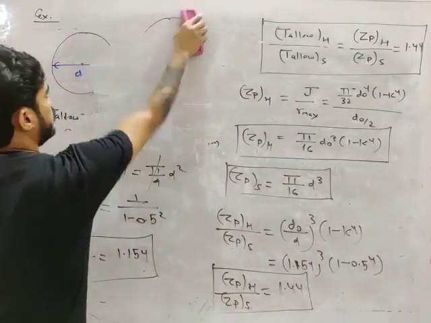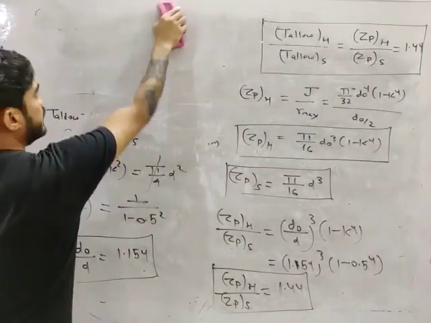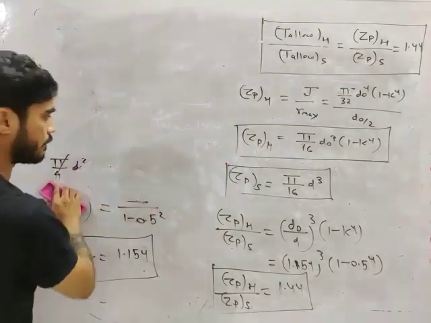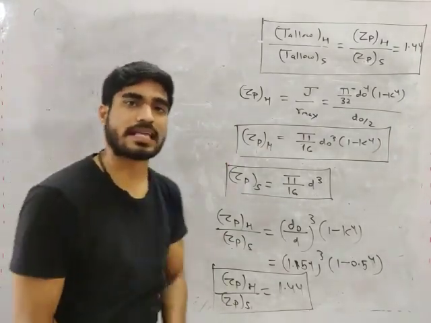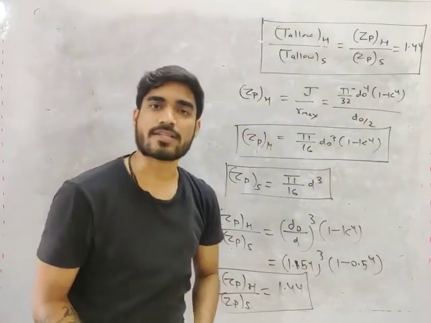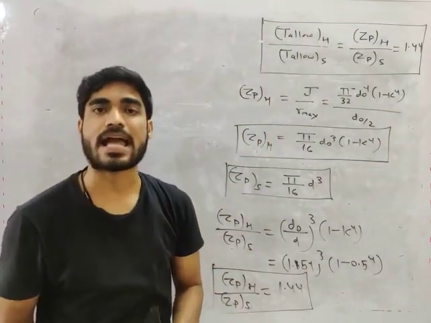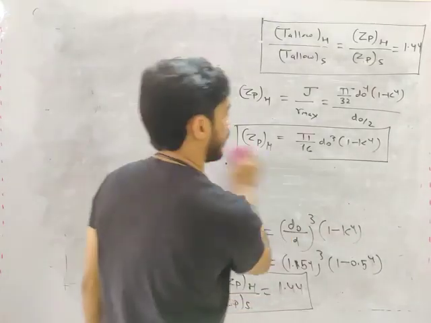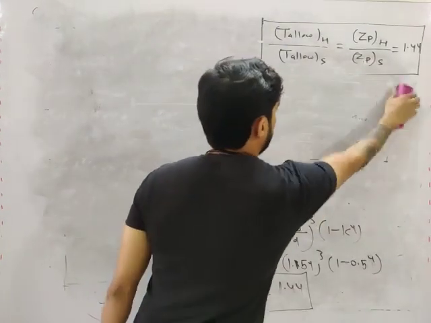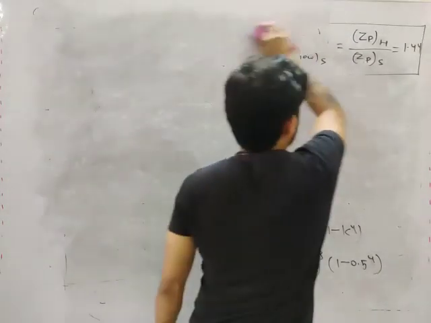Now there is a very important topic in case of torsion, and that is combined bending and twisting. But combined bending and twisting I will tell you in a separate chapter, because for combined bending and twisting, first I have to explain complex stresses. So after we complete complex stresses, I will tell you combined bending and twisting, my friend.